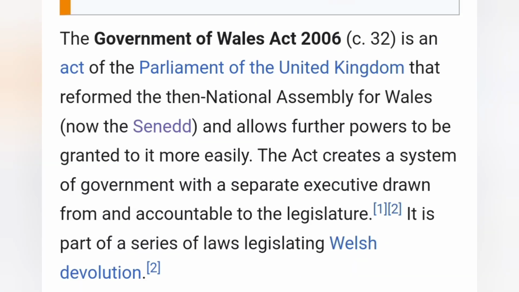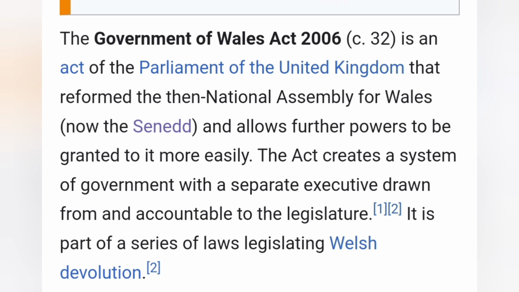For each of these three countries, Wales, Scotland, and Northern Ireland, there is usually a piece of legislation that is made by the UK, by Parliament or Westminster, with respect to the division of powers or the division of jurisdiction when it comes to lawmaking.